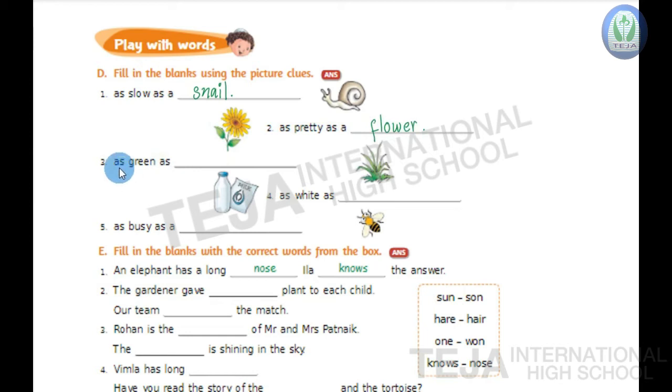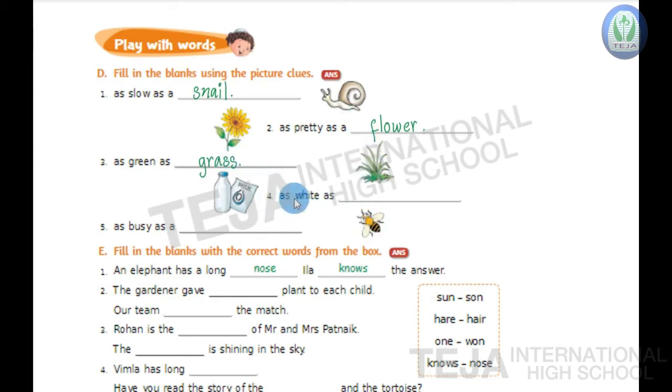Third one, children, as green as dash. So what is this, children? It is grass. As green as grass. Write grass in the blank. G-R-A-S-S. Grass. As green as grass.